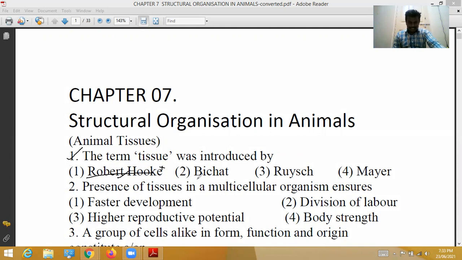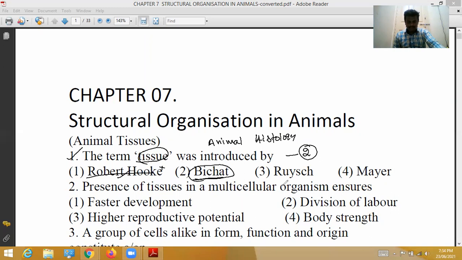Bichat. Bichat introduced the term tissue, and is known as the founder of animal histology. So the term tissue was given by Bichat. So for the first question, the correct option is the second option.